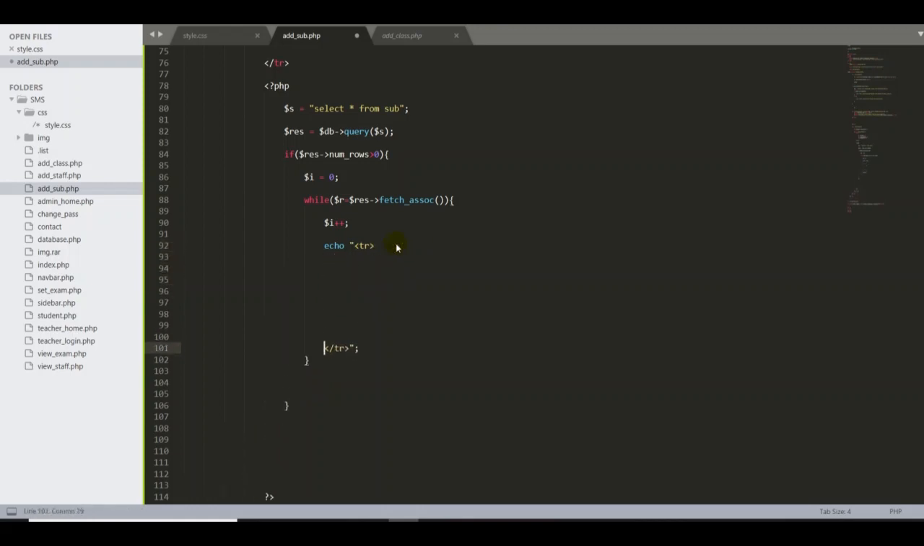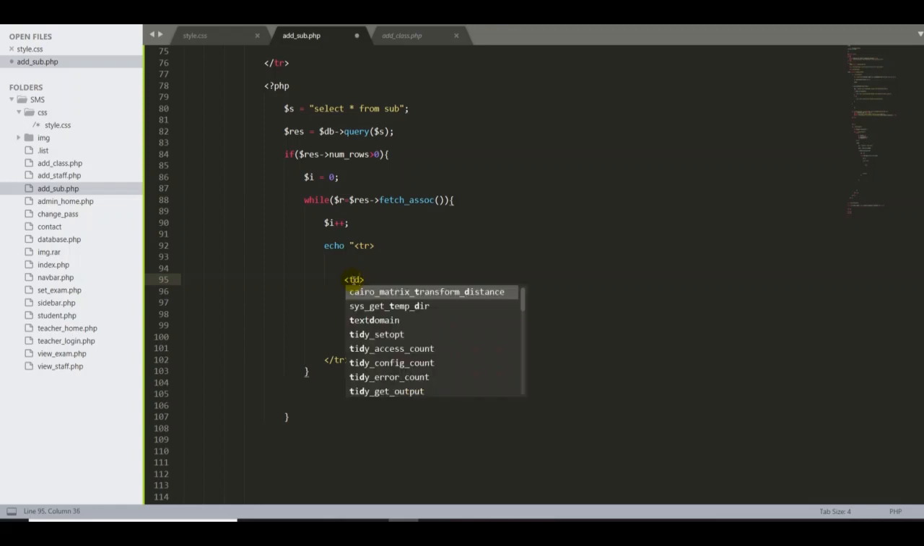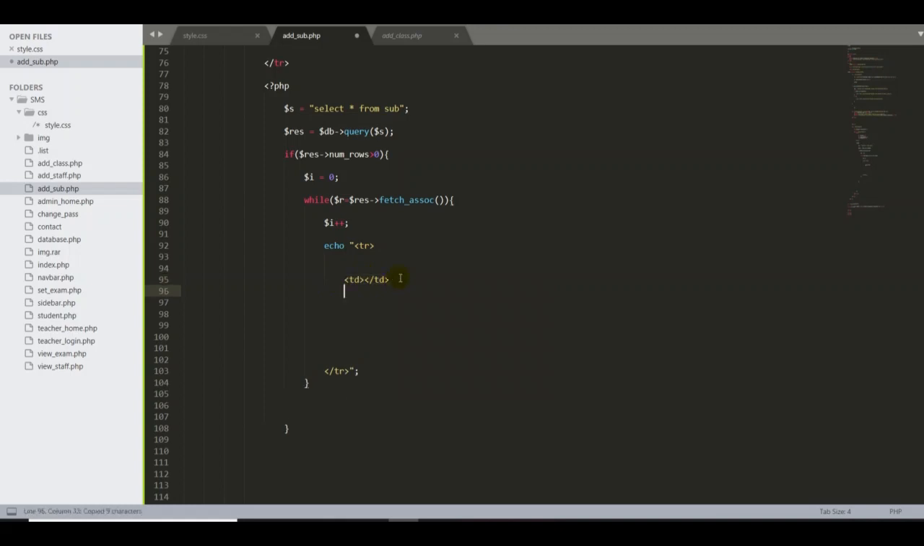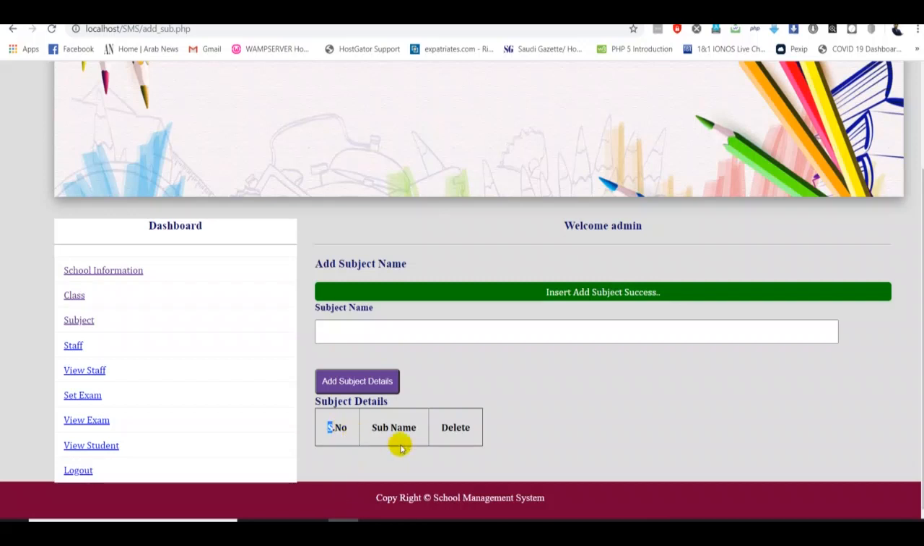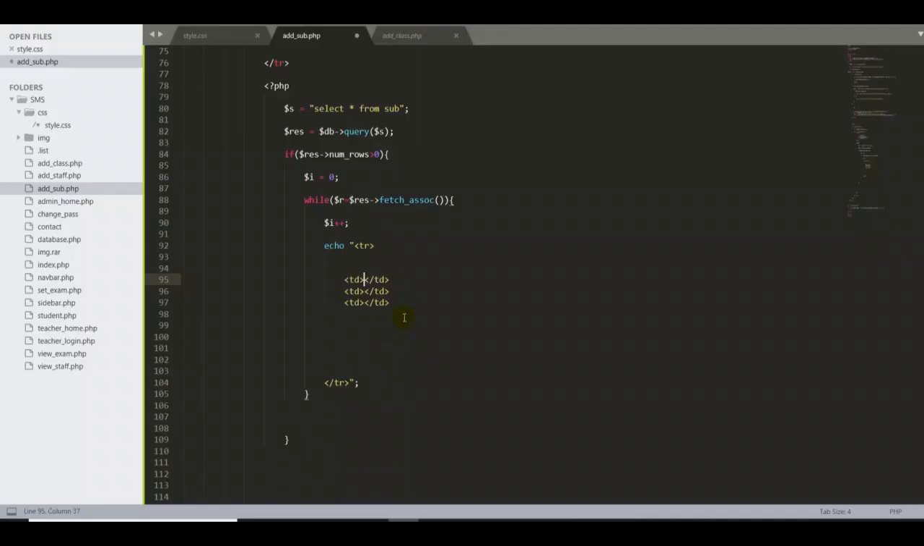Now we have to put the TD, table data. Open and close TD. That's great. We need this one two more times: one for the serial number, another one for the subject name, another one for the delete. So then here, open curly braces, as I informed you. We need to put the dollar sign I.